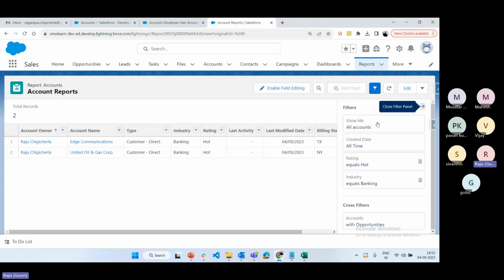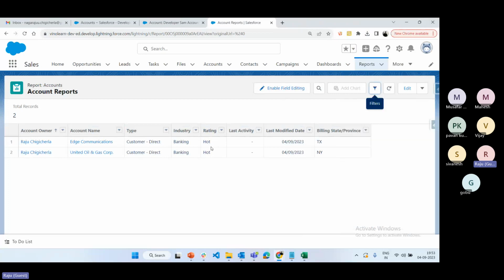And here, this is the filter, whatever filters are added here. See, in Lightning it is showing cross filter separate and normal filter separate, but in Classic it is not showing like that. It shows filters and everything in one place. So Lightning is easy to understand and it is displayed in a rich look format, and users are able to understand all the options.